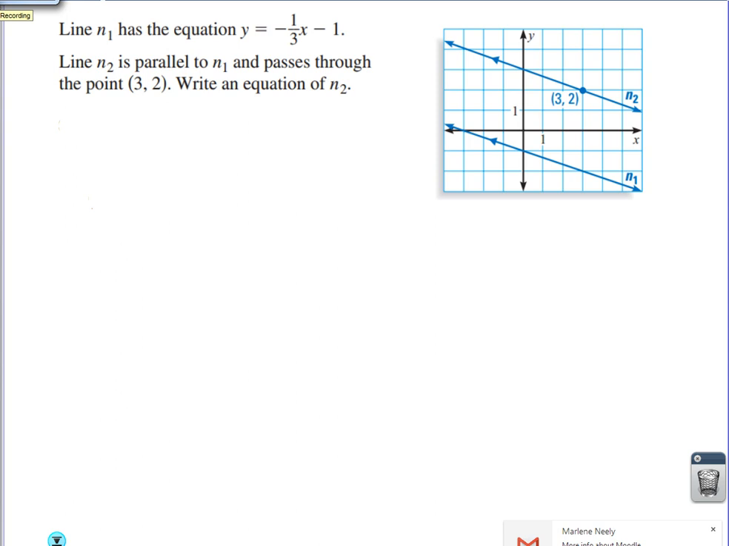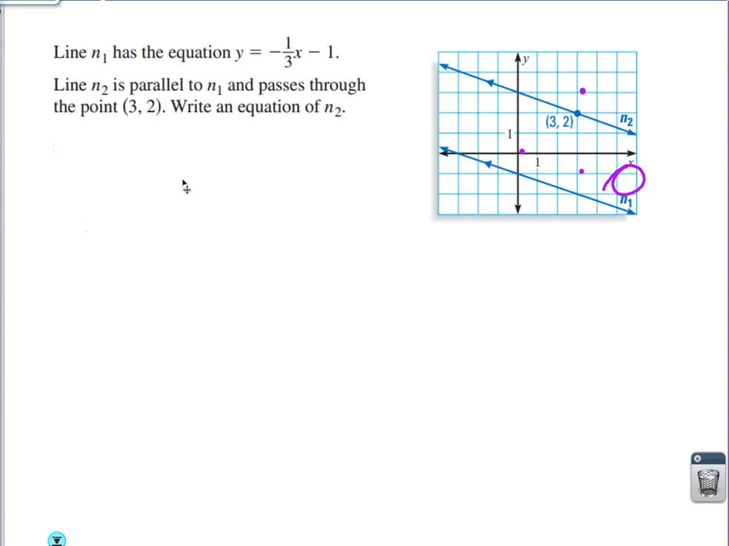First problem here says line N1, N subscript 1. Remember we talked about subscripts. This is the first line, and then you've got N2 saying the second line. Line N1 has the equation y equals negative 1/3 x minus 1, and we can see that. It has a y-intercept of negative 1, and a slope of rise negative 1, run 3. Yeah, that's right. Line N2 is parallel to it and passes through the point (3, 2). Write an equation for N2. This will be pretty easy.